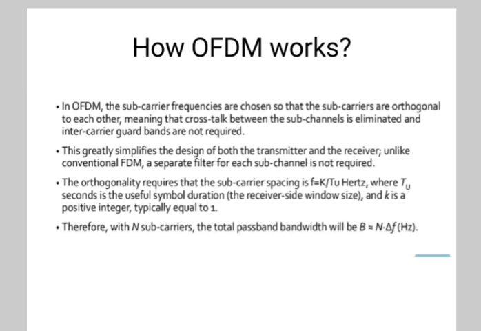This greatly simplifies the design of both the transmitter and the receiver. Unlike conventional FDM, a separate filter for each subchannel is not required. Orthogonality requires that the subcarrier spacing is delta f equal to k by Tu hertz, where Tu seconds is the useful duration, that is the receiver side window size, and k is a positive integer, typically equal to 1. So with N subcarriers, the total passband bandwidth will be B equal to N times delta f, in hertz.